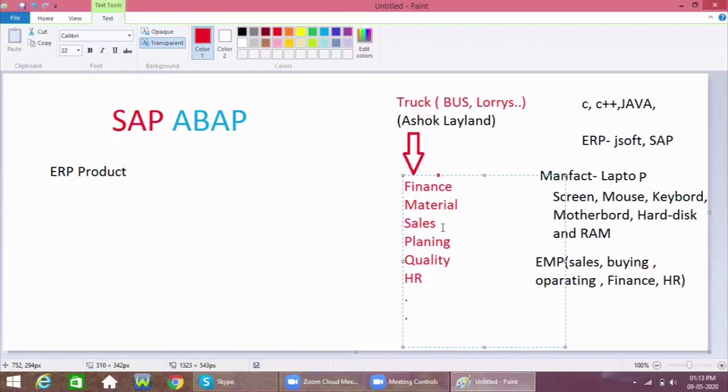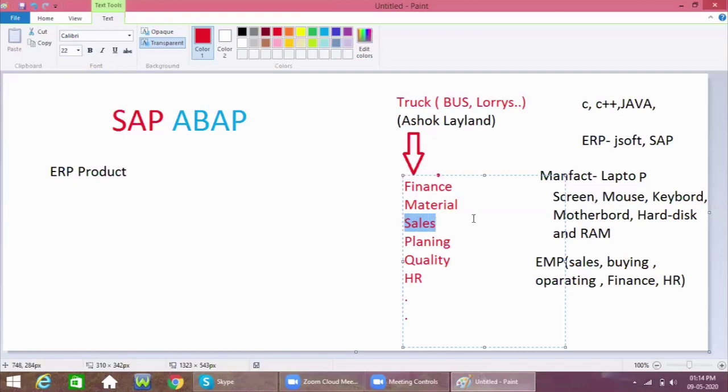For manufacturing a particular bus, steel, iron, tires, glass, and all these things are required. So the sales people will go and search in the market for where they can get these raw materials. They find those places, go there, get the details of how much they will sell their products for, buy from the vendor, and after buying those materials, they take them to the Ashok Leyland organization. So the sales people do this business.